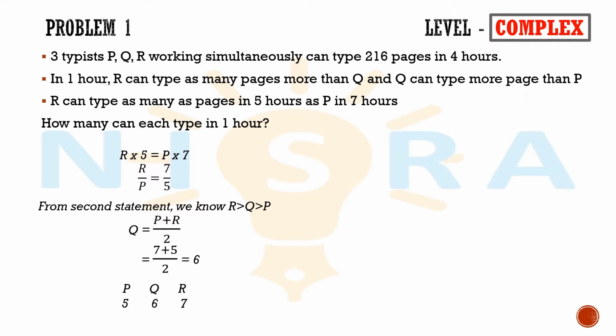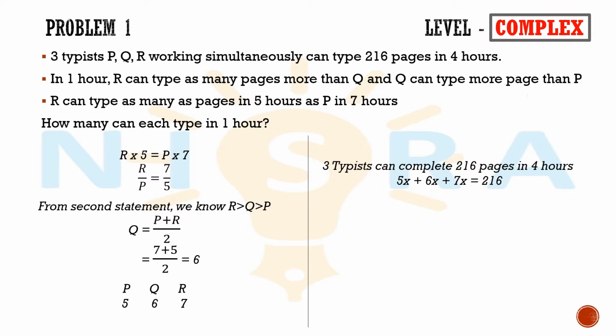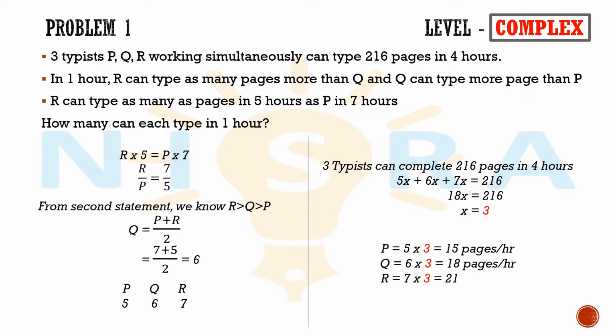From the first problem statement, we know all three typists can complete 216 pages in 4 hours. So we can write this as 5x plus 6x plus 7x equal to 216. Solving this, we'll get x is equal to 3. So P can do 5 into 3, that is 15 pages an hour. Q can do 6 into 3, which is 18 pages an hour. And R can do 7 into 3, which is 21 pages an hour.